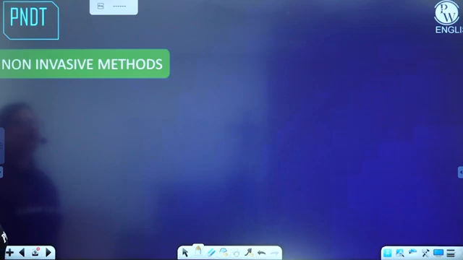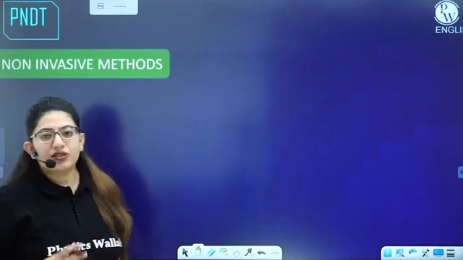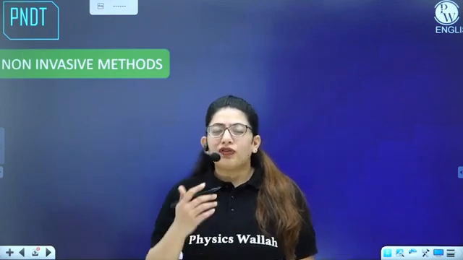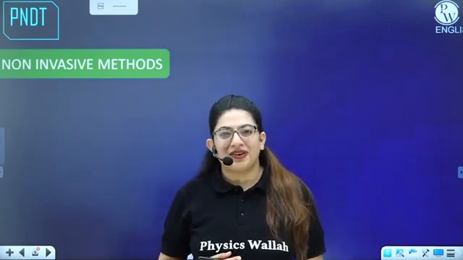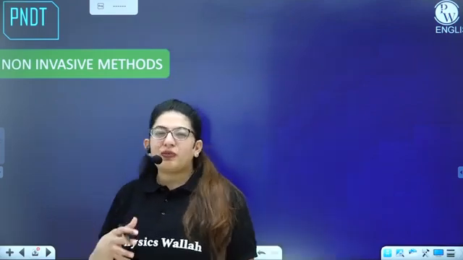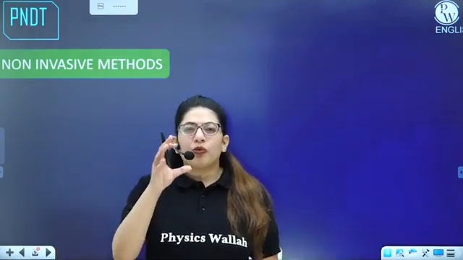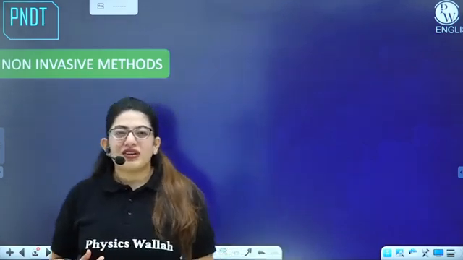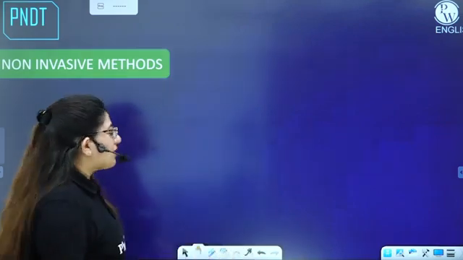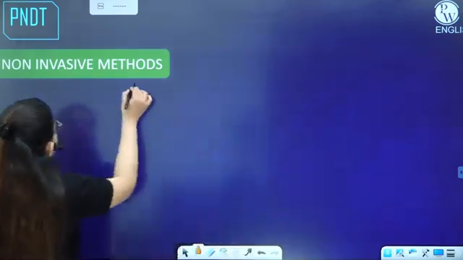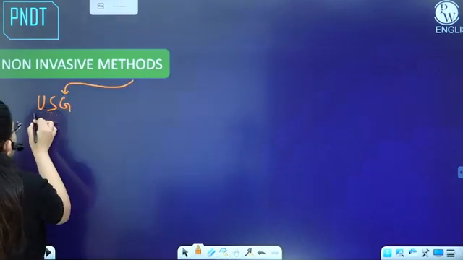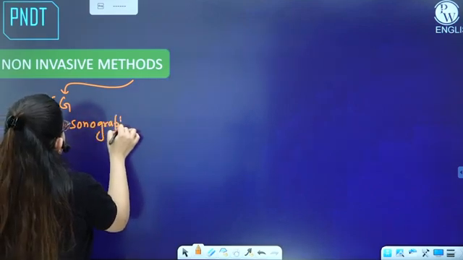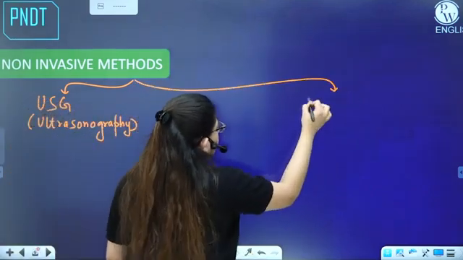Let's talk about the non-invasive methods. In non-invasive methods, we are not entering into the womb. Rather, we are just looking at the fetus from outside. One method you must have watched in the movies is ultrasound, right? In a lot of movies, you can see a monitor and a pregnant female lying down, and a doctor running a probe on the tummy of the mother. That process is non-invasive, because you're not entering into the womb of the mother. You call that method ultrasound or ultrasonography, USG. And another method is AFP, alpha fetoprotein.